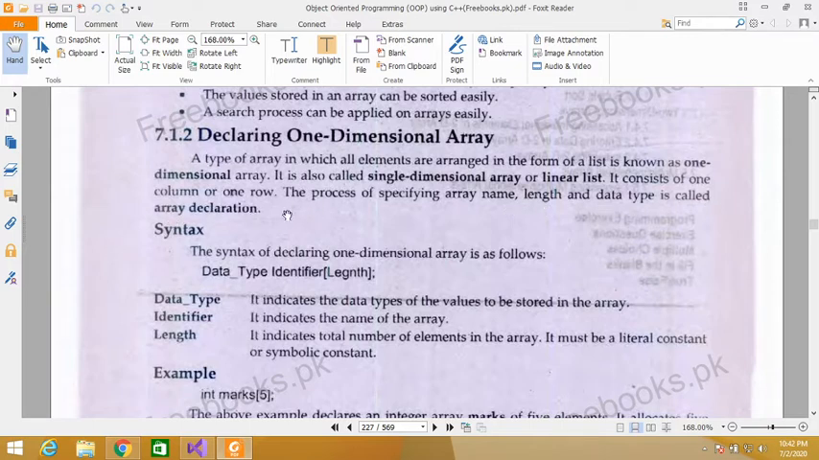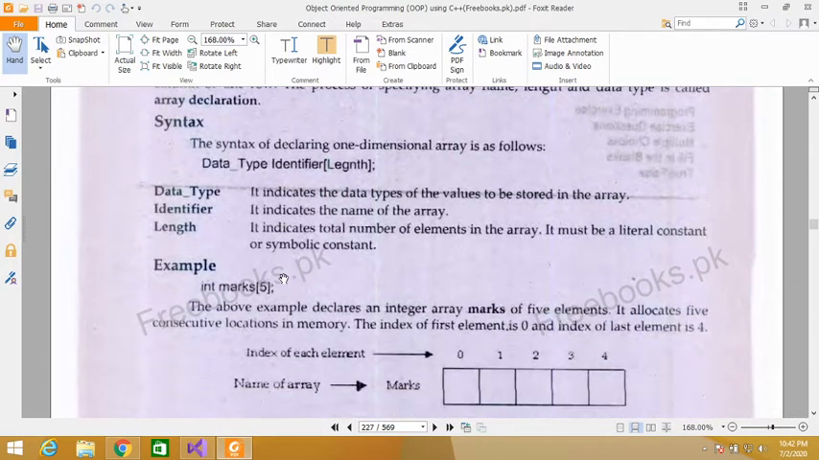How can we declare an array? Data type, array name, and length of the array. In this way we can declare an array. Like this, we have declared an array of marks and its length is 5. Data type, identifier array name, and then in square brackets the array length. So this is called array declaration.